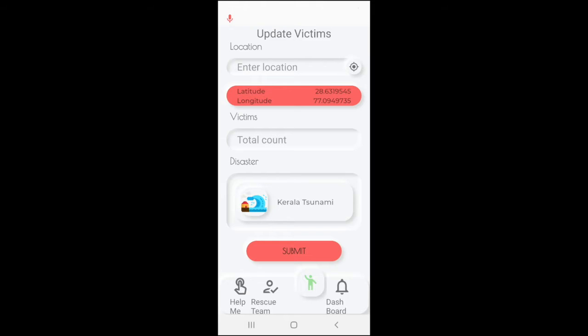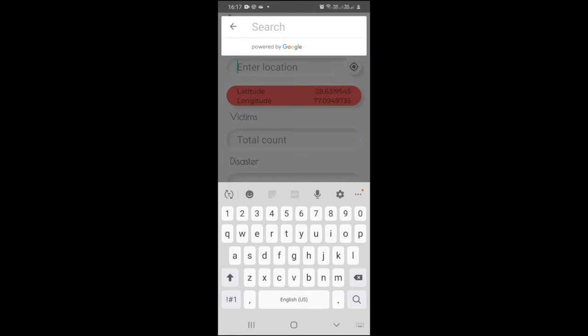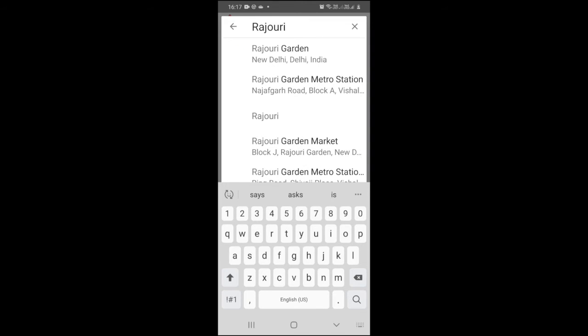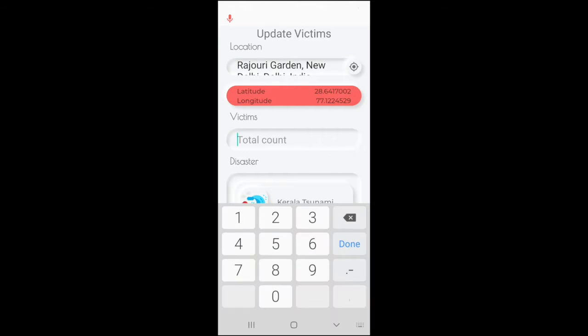We now look at the provide help functionality. At times it is possible that victims cannot themselves update their location, so in those situations any third party or person can give information about the victims to the rescue team. Using Google's API of auto completing locations, any third party can specify the location and the latitude and longitude are automatically updated based on the location specified.